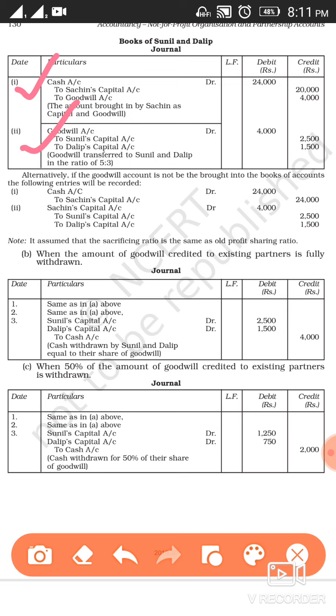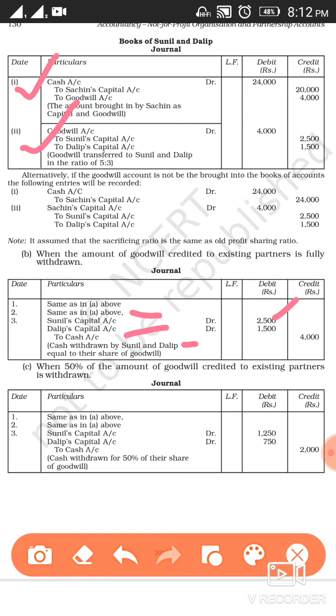Sunil and Dilip are personal accounts, so as per the rule debit the receiver, and cash is going out, credit what goes out. So the additional entry that we are going to do in case B, first two will remain same. The third entry will be Sunil's capital account debit, Dilip's capital account debit to cash account. The share of Sunil is 2,500, so we are going to withdraw 2,500.